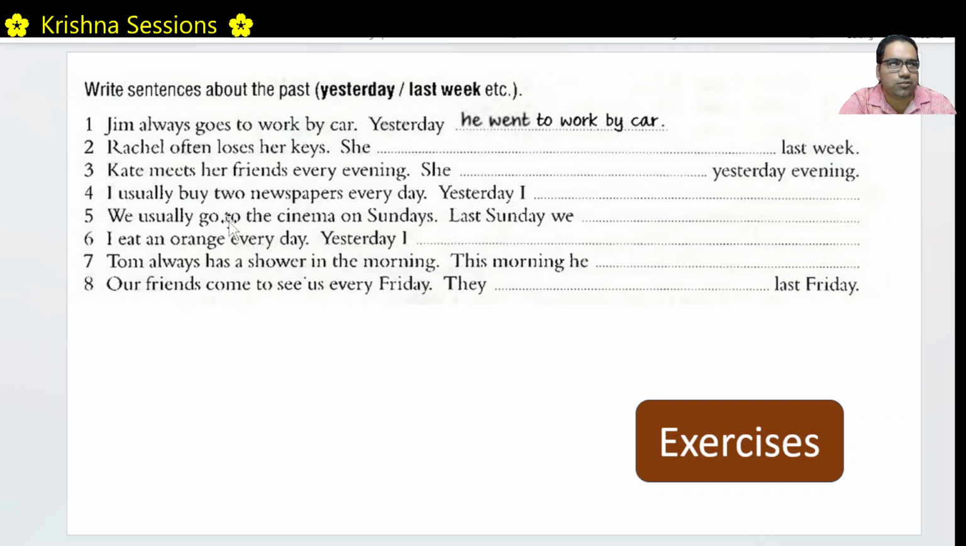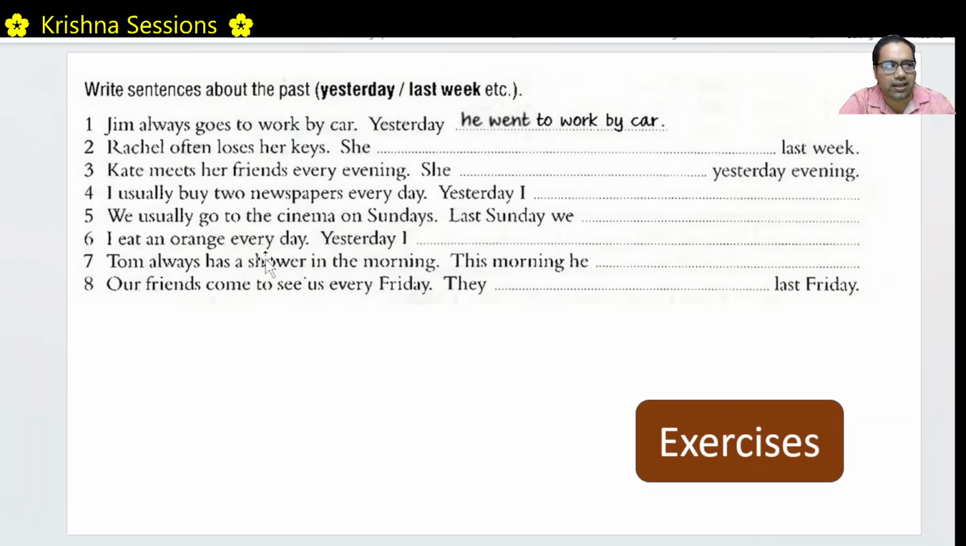Right. We usually go to the cinema on Sundays. Usually means it is simple present. It should be simple present. And this is a habit. Last Sunday, we went to the cinema. The past form of go is went. We went to the cinema. I eat an orange every day. The past form of eat is ate. Yesterday I ate an orange. Right. This is in simple present again.